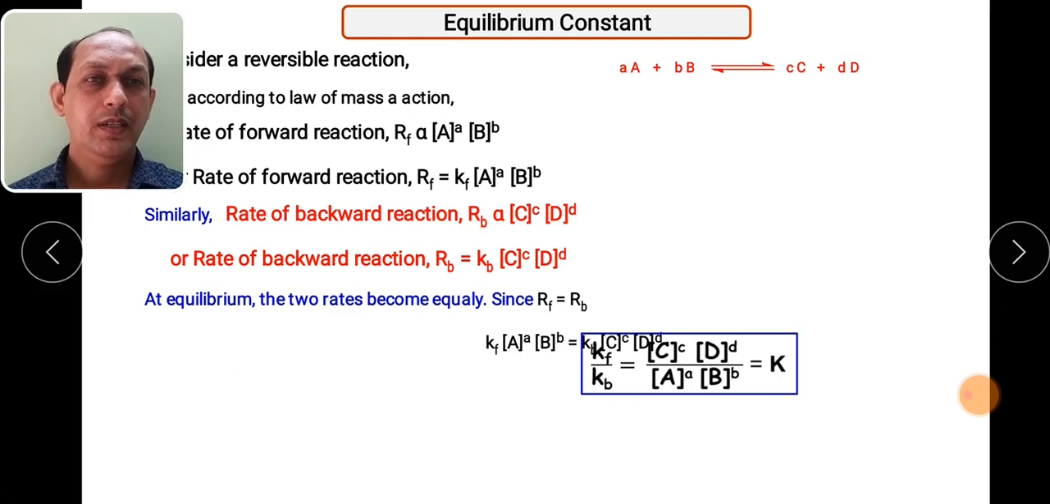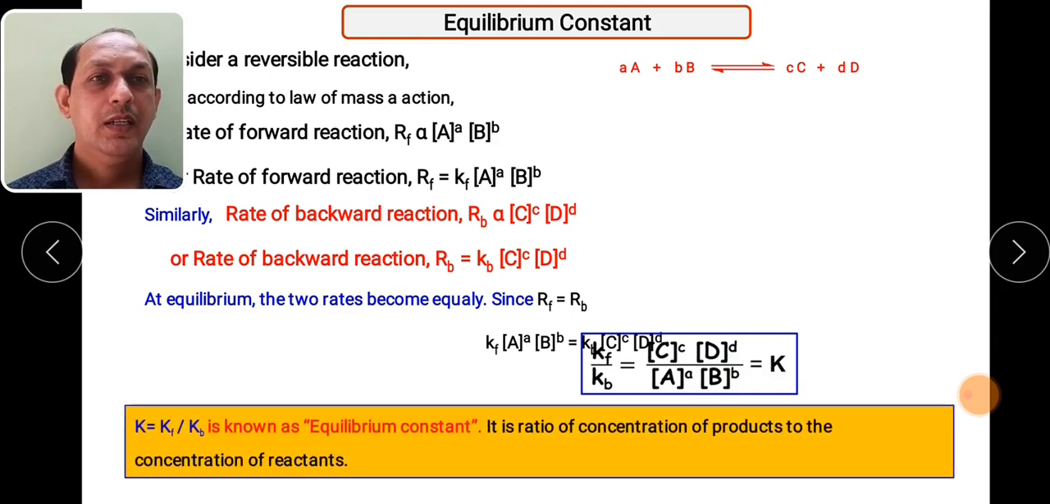So if we correlate this particular equation, then Kf upon Kb is equal to concentration of product divided by concentration of reactant, equal to K. So this particular capital K, what is it? K is nothing but Kf divided by Kb. So Kf divided by Kb is known as the equilibrium constant. So how will you define the term equilibrium constant?